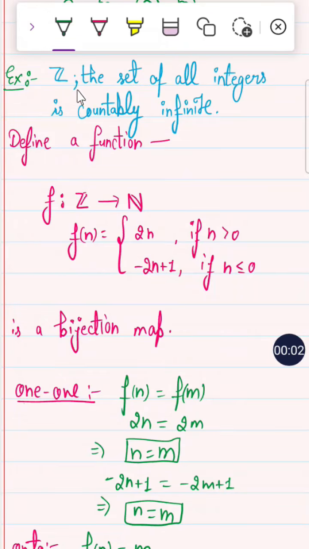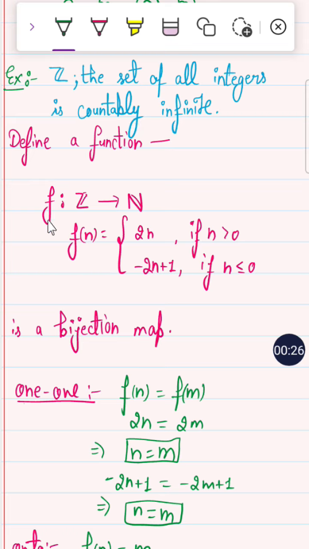Now the examples of the countable sets. Z, the set of all integers, is countably infinite. What is the meaning of countably infinite? This is the countable set, which is finite also and infinite also. So Z is then a countably infinite set. It is countable, but it is infinite also.